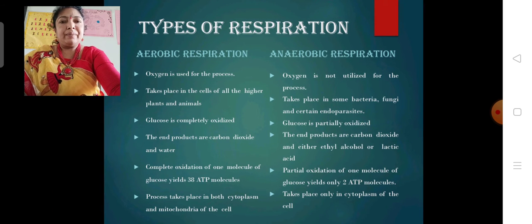In aerobic respiration, four processes occur: the first is glycolysis, the second is pyruvic acid oxidation, the third is the Krebs cycle, and the fourth is the electron transport system.